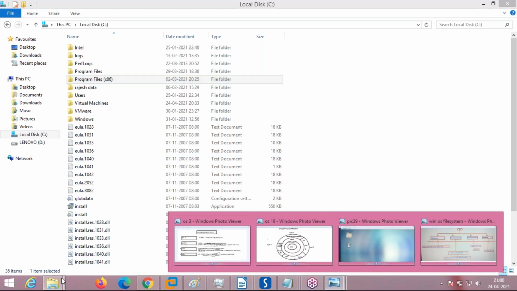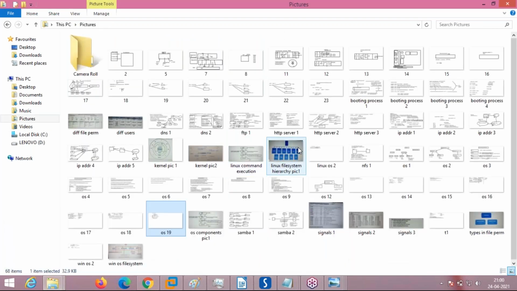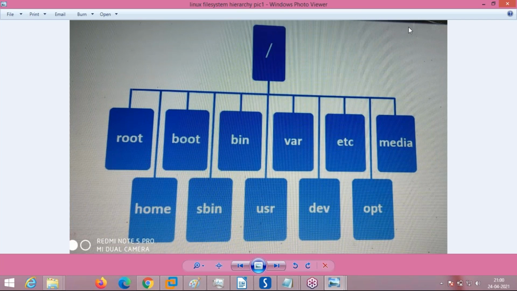See here, what I wanted to show you is how the Linux operating system is different. This is the Linux file system hierarchy. The same way Windows has its structure, Linux will be like this. Under slash, which I am highlighting, it is called the root partition. Under this root, there are sub folders.